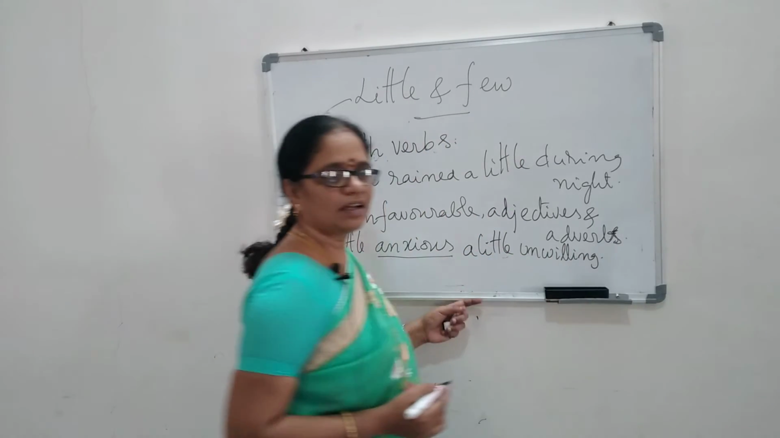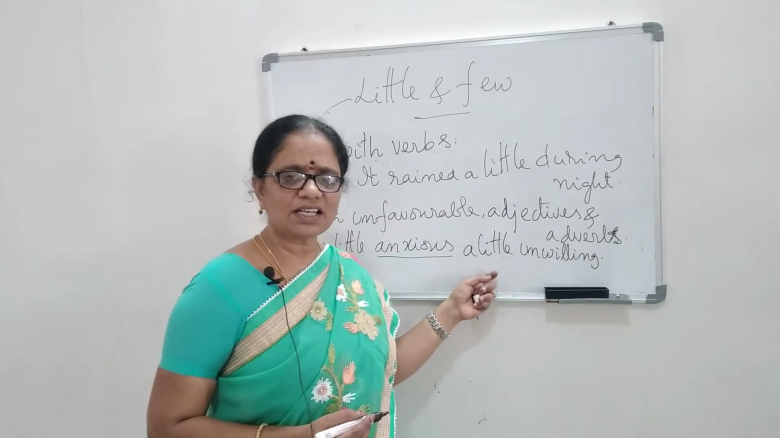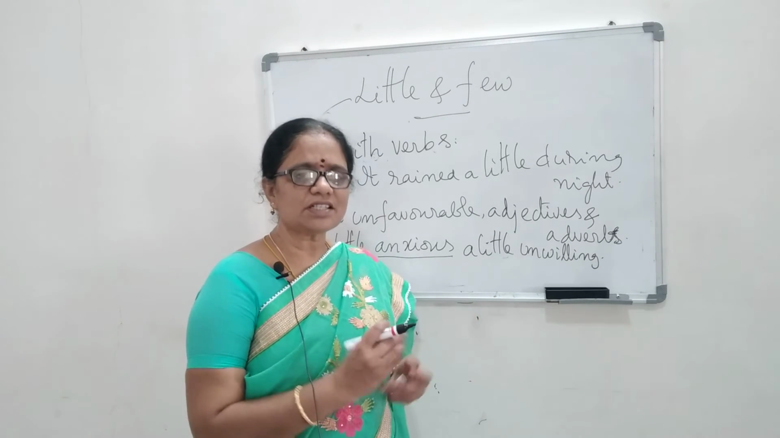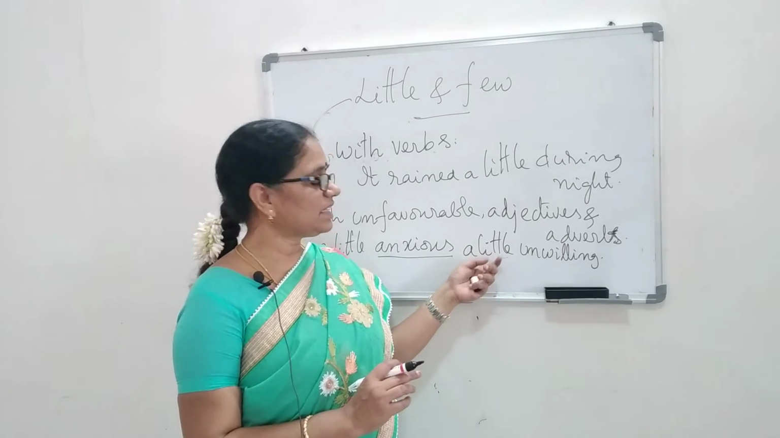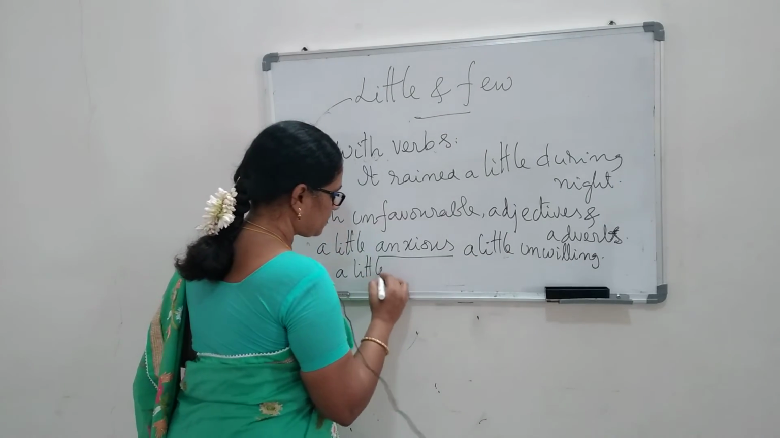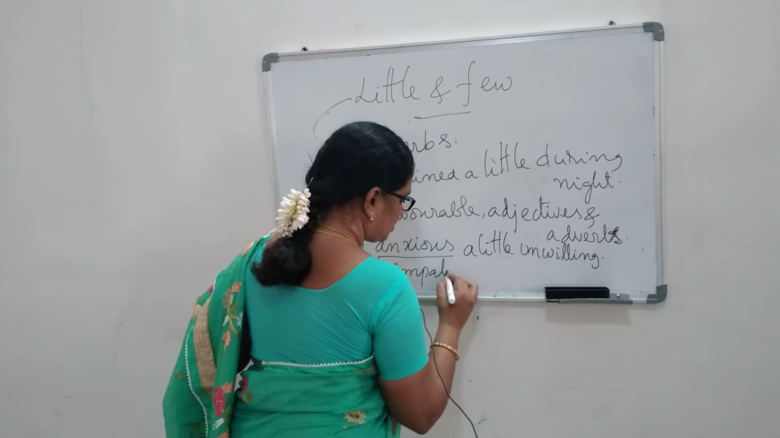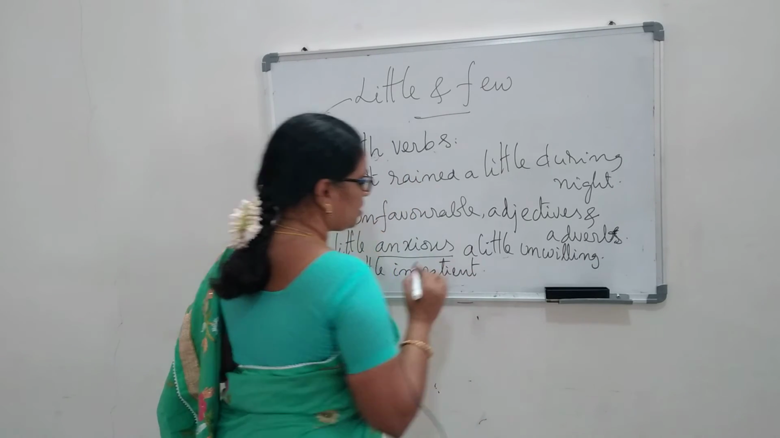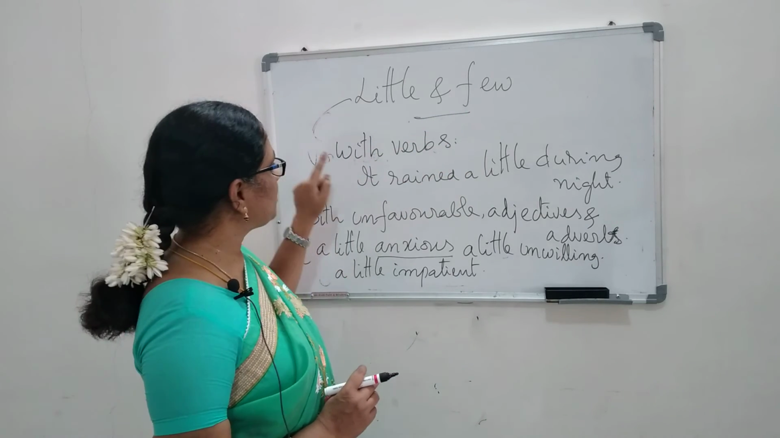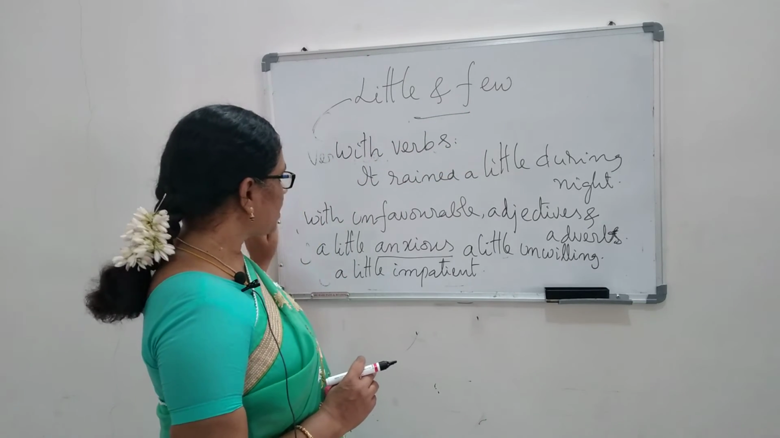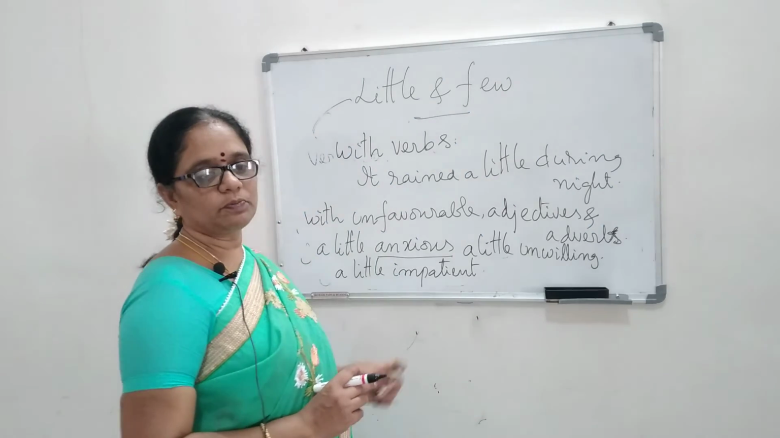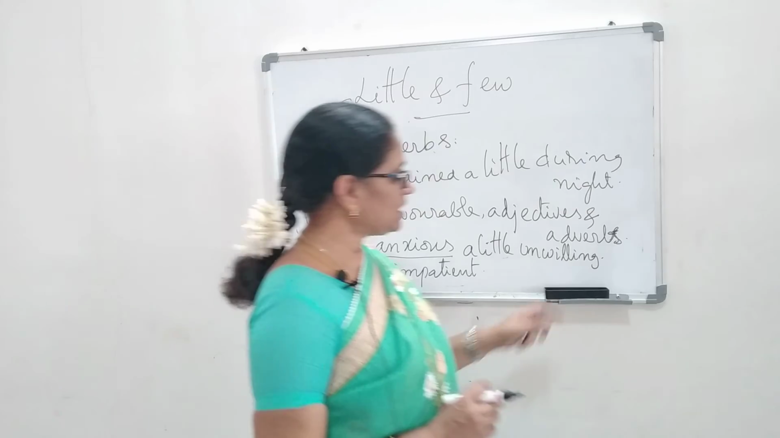That means I'm not interested to go out. Then I say that I'm little unwilling. When I'm only a bit interested to go out, I say that I'm a little unwilling. Okay, a little impatient. What did I do here? Try to understand. Little ni few ni ekkada vaadtamante verbs tho paati oka unfavorable adjective leda adverb tho paati vaadtamu. So this is about little and few.